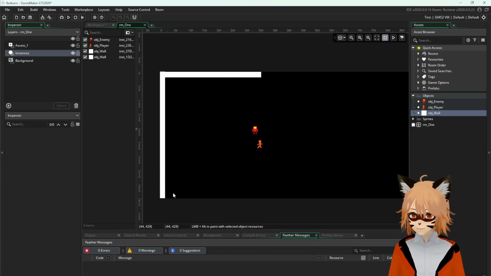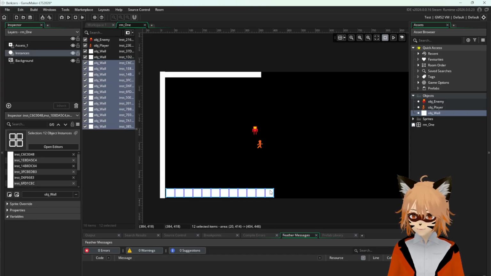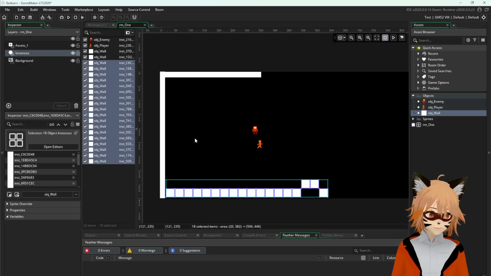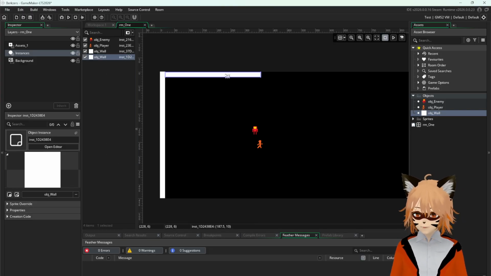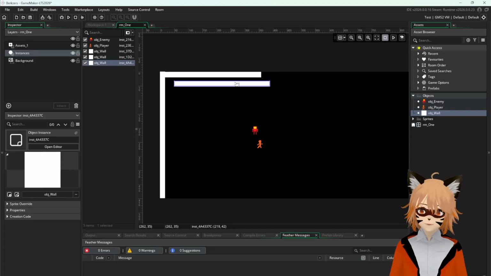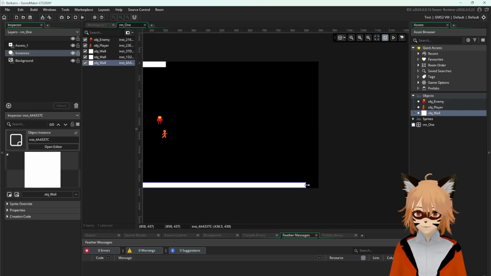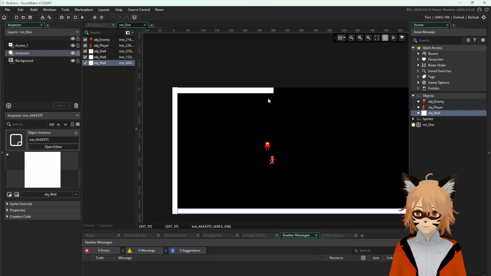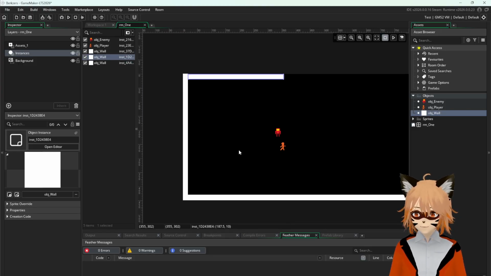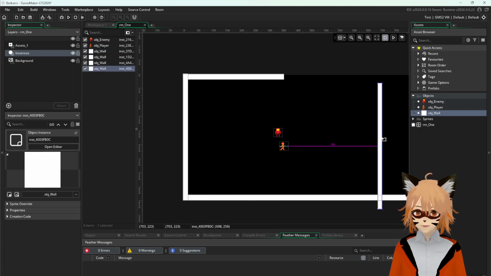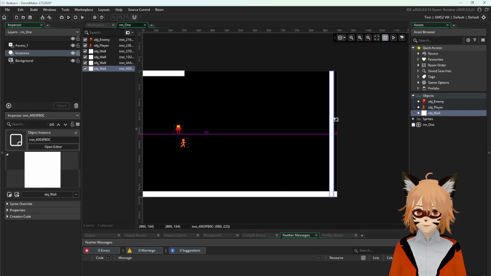What you can also do is press shift and then hold... Oh wait, I think it was control. Was it control or was it, sorry, it's alt, and you can just basically do something like that, which will generate a bunch of walls. But this isn't very efficient in the future. We want to avoid having too many instances of something. So as you can see here, stretching and squashing the wall is a little bit more efficient in this case. So we'll do just that. Okay, so we're basically adding some walls to this game, to this level. But as you guys know, we don't have any events yet.